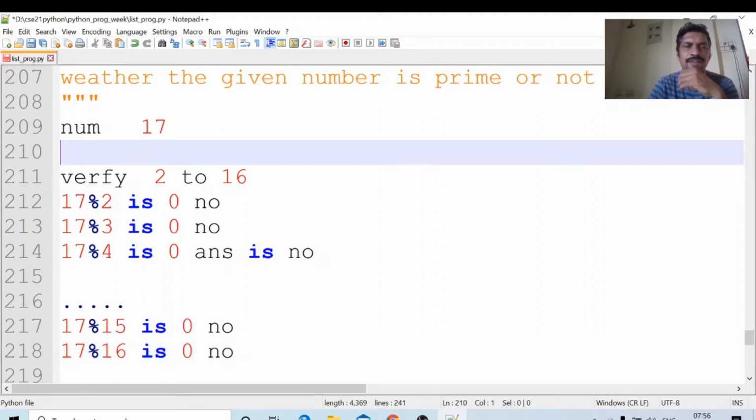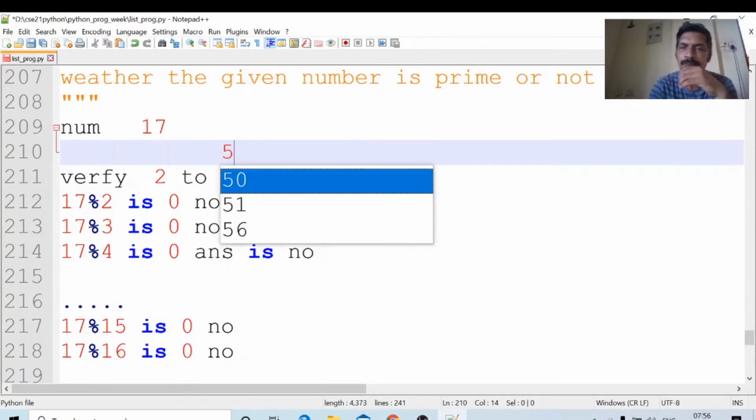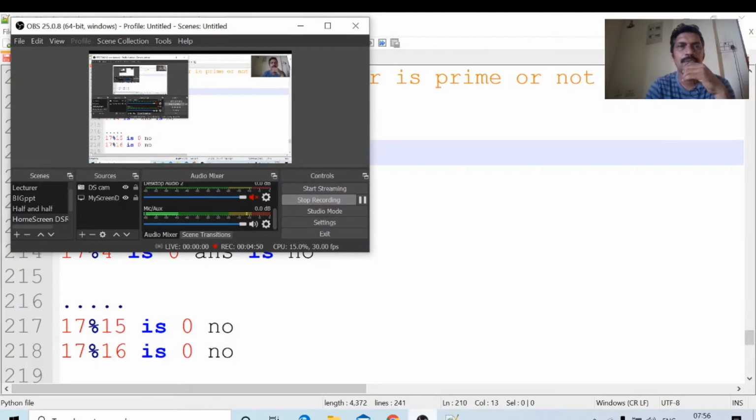Later, after completing the math functions, we will see the same program. After completion of the math package, I will come back to the same program. No need to check up to 16. We are reading a number n and checking whether it is divisible by the other number or not, starting from 2 up to n minus 1. Actually, the square root of that number is enough. After completing the sqrt function, I will come once again to this program. For now, we will see up to the number minus 1.